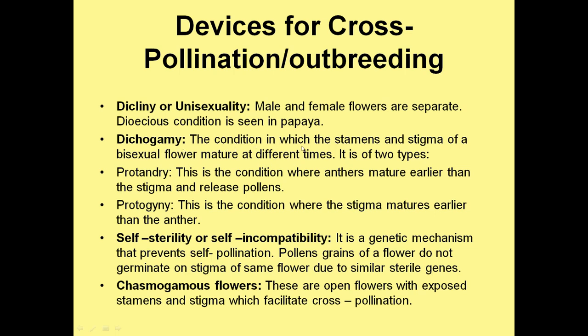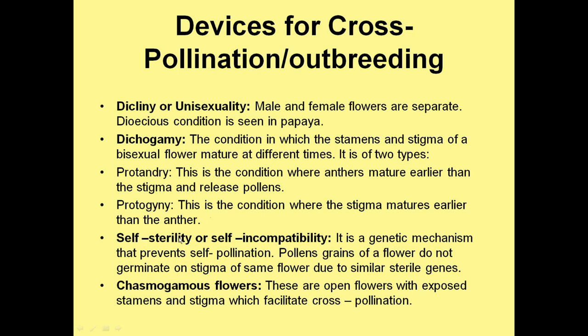It is a condition in which the stamens and stigma of bisexual flowers mature at different times. It is of two types, protandry and protogyny. As the word suggests, protandry is the situation when the anthers mature earlier than the stigma. The next category is protogyny. This is the condition where the stigma matures earlier than the anther.